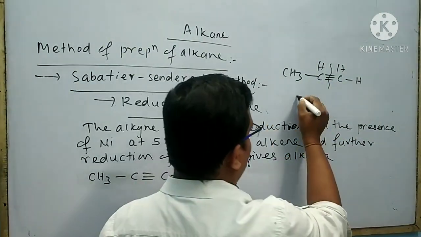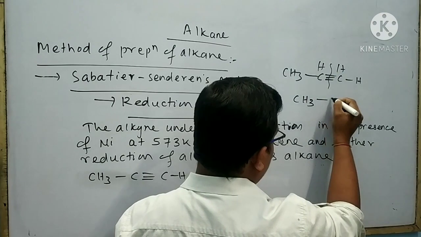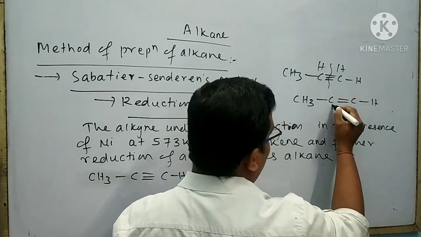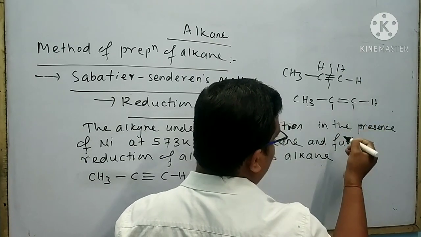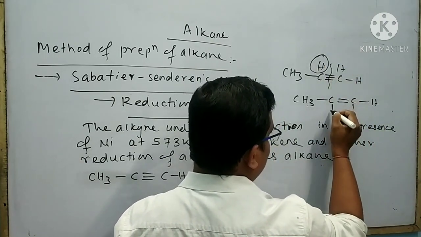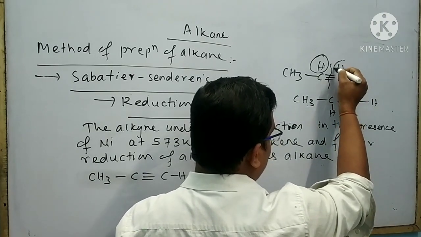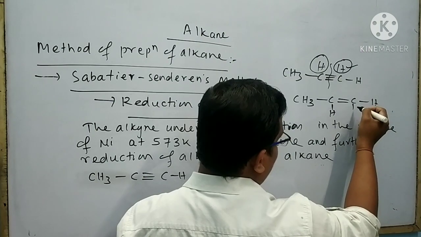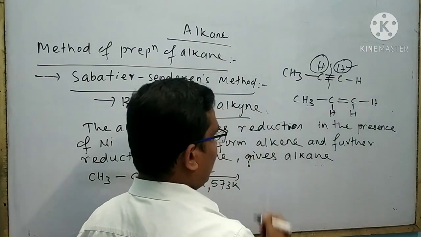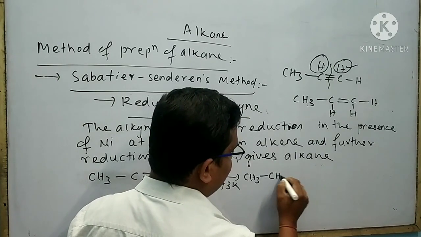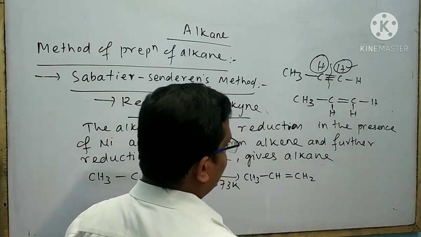Then I can write CH3-C=C-H. Here one bond remains empty, here also one bond remains empty, so this hydrogen must attach to this carbon atom like this, and this hydrogen to this carbon atom like this. So the product is CH3-CH=CH2.